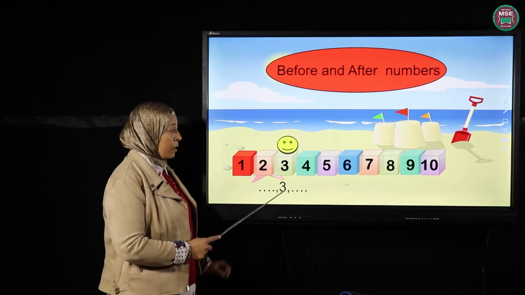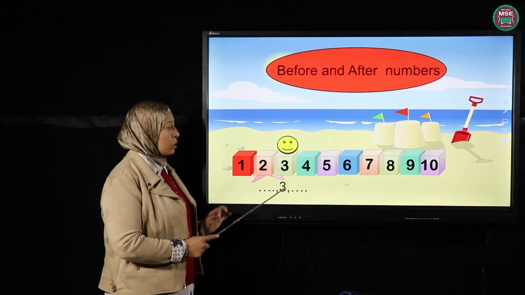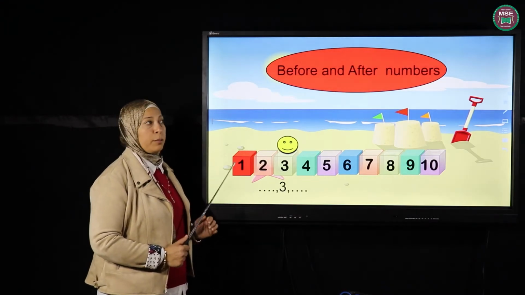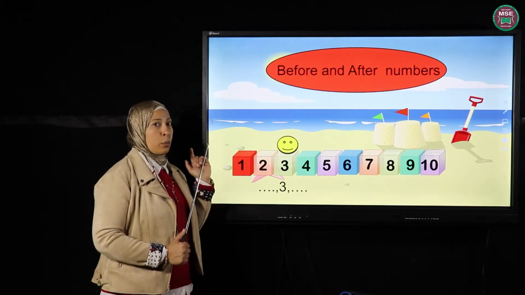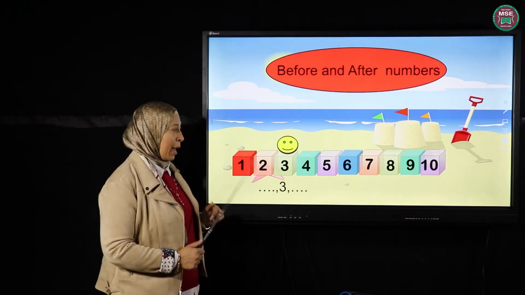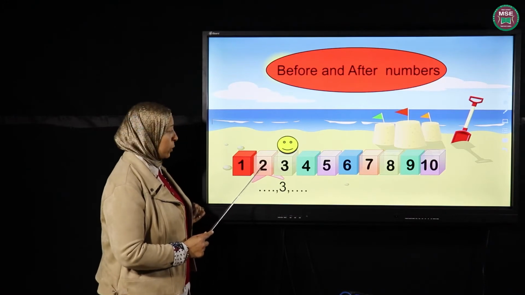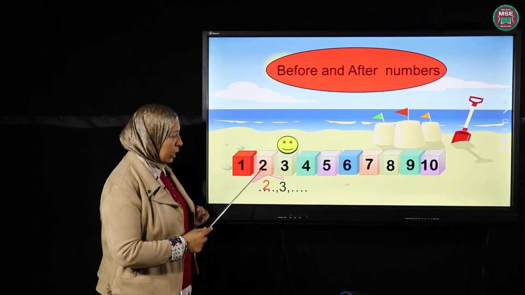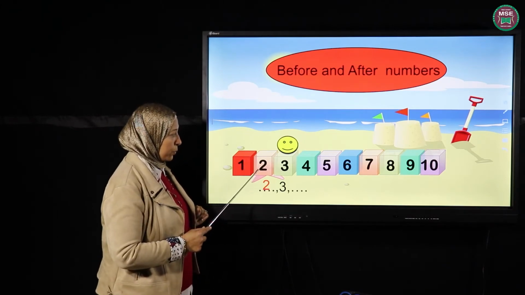Yes. I want you to help me know what number comes before number 3. Before, I said, means what? Before, backward. So I'm going to count backward. Before 3 comes what? Yes, excellent. Some of you are saying comes number 2. So before 3 comes number 2.